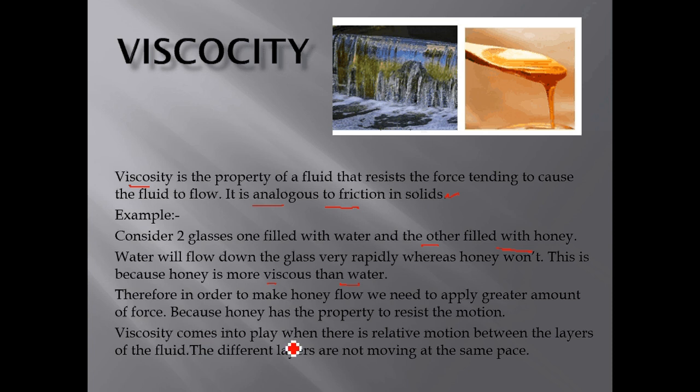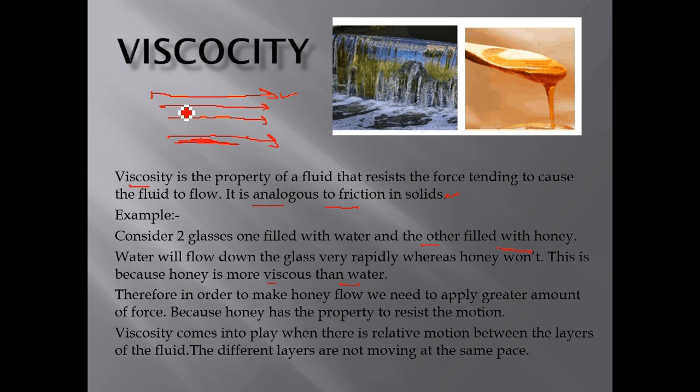Viscosity comes into play when there is a relative motion between the layers of the fluid. The different layers are not moving at the same speed. You have also seen in a river, this is a diagram of the river flow, that the speed of the uppermost layer is more than the bottom layer.